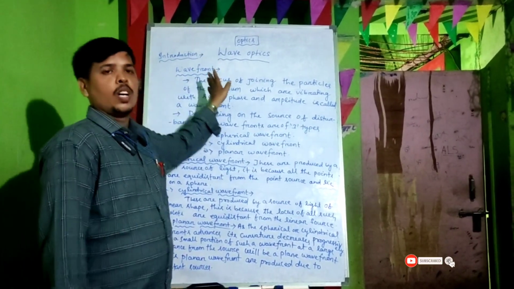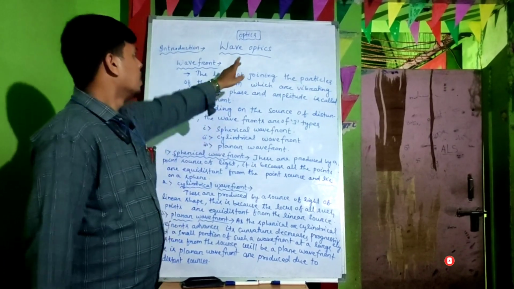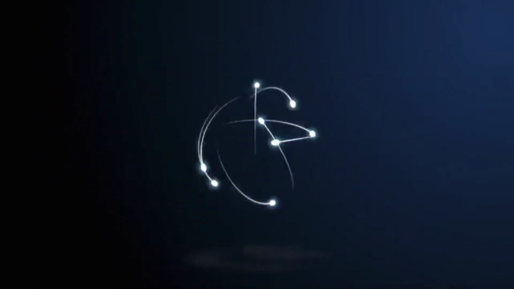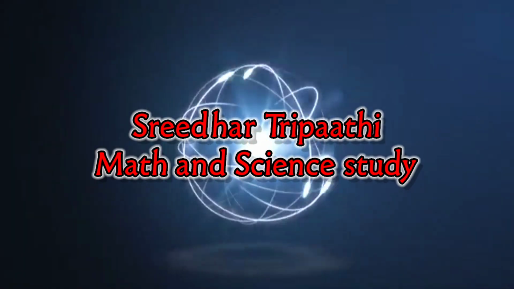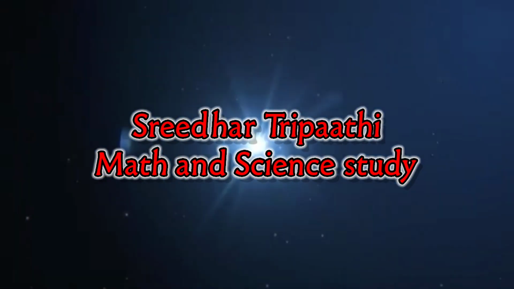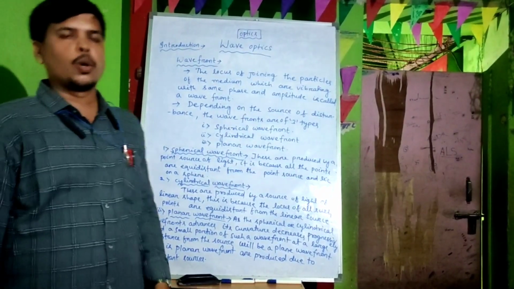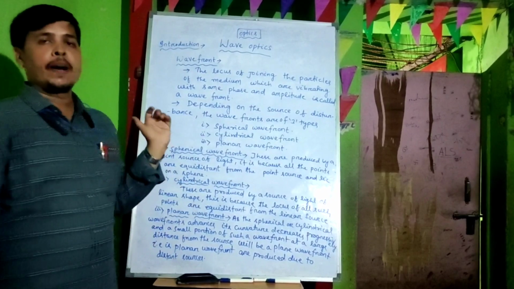This is regarding the second year CHSE science unit, and this is the branch named wave optics. Wave optics is a branch of optics, and all of you know that optics is a branch of science, already taught in first year.